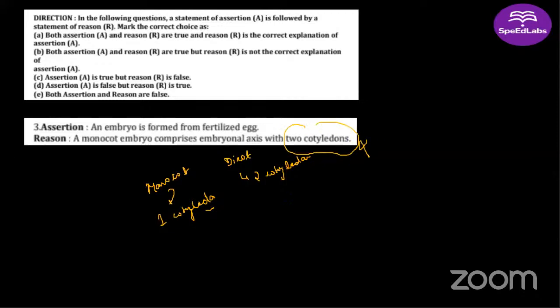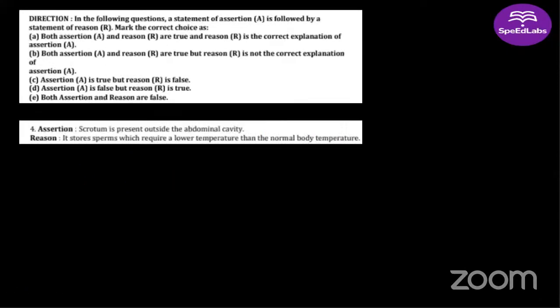No. So C will be the answer. Assertion is correct. Embryo is formed from the fertilized egg. After fertilization, zygote is formed, cell division begins, and it develops into an embryo. This is correct. But the reason is false. So the answer here will be C. Next question.